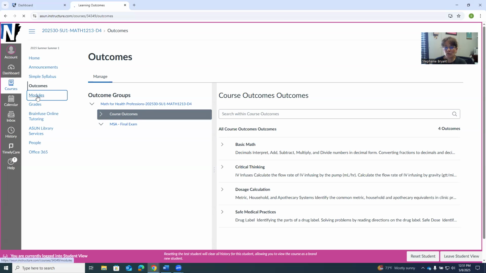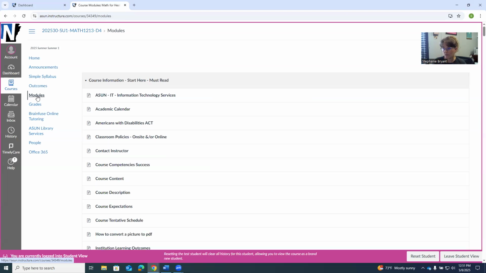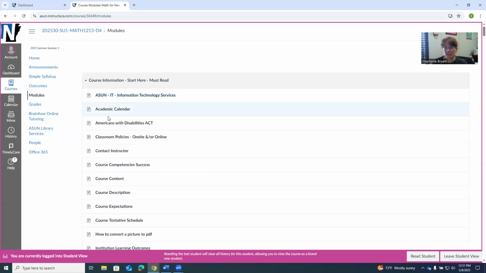And then modules is where you're going to go. Modules is where you want to go every day after you've already completed reading the first 4. The first module is a Start Here, must-read module. Every one of these is a separate link and kind of a breakdown of the syllabus, as well as added material. Contact instructor, contact me. There's some helpful information right there. So here's our academic calendar right here, and then ASUN IT information.